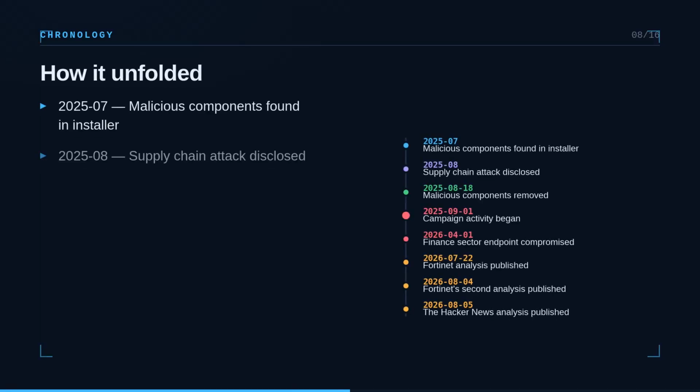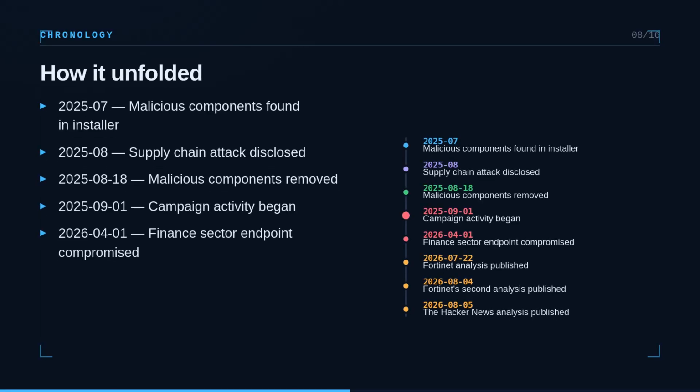How it unfolded. In July 2025, malicious components were found in the installer. In August 2025, the supply chain attack was disclosed. On August 18, 2025, malicious components were removed. Campaign activity began on September 1, 2025. In April 2026, the finance sector endpoint was compromised.